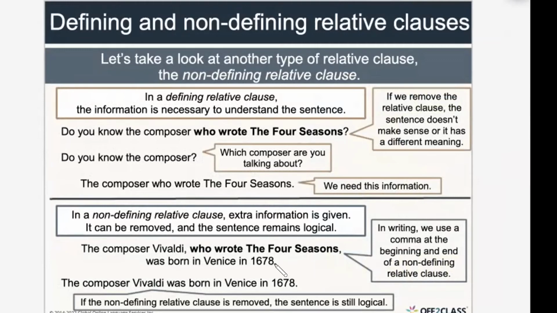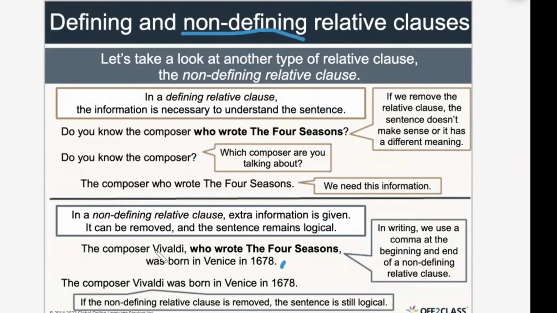But in this case, it's different. What is the difference between it and non-defining? The opposite. We don't need it. We can omit it from the sentence. Yeah, good job, Arifa. We can omit it from the sentence.